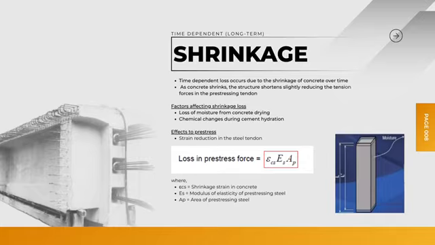For the next, long-term losses will be shrinkage. It's a time-dependent loss that occurs due to the shrinkage of concrete over time. As concrete shrinks, the structure shortens slightly, reducing the tension forces in the pre-stressing tendon. The factors likely affecting the shrinkage loss are the loss of moisture and chemical changes during the cement hydration. To reduce the shrinkage effect of large area structures, construction joints can be built to reduce the shrinkage effect and ensure the stability of the structure.